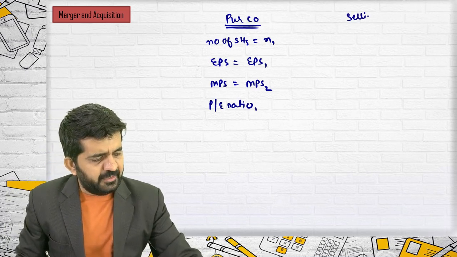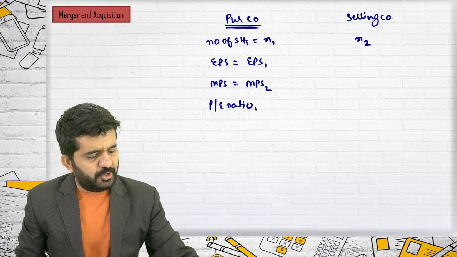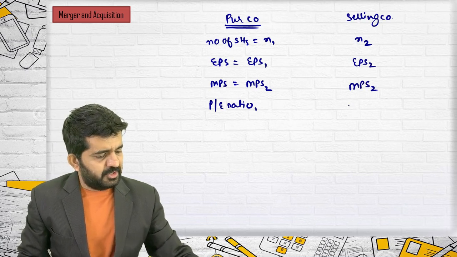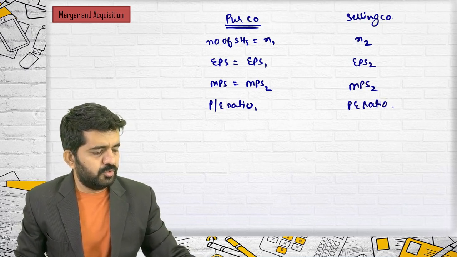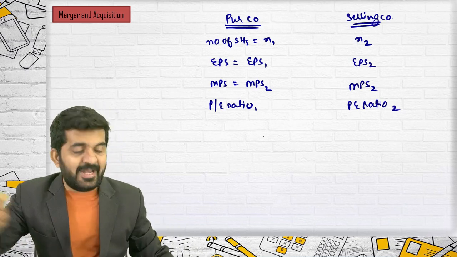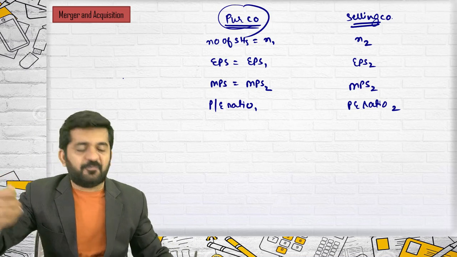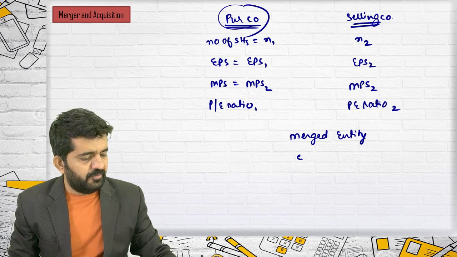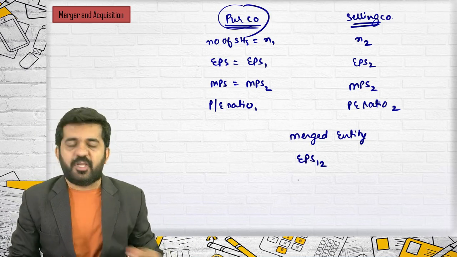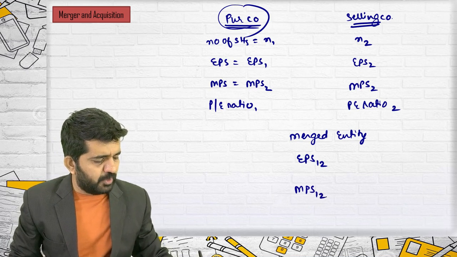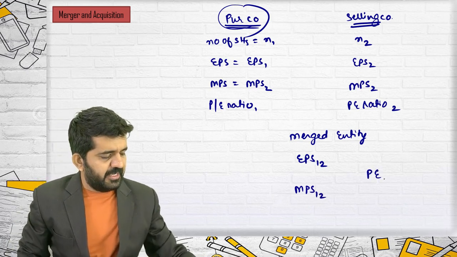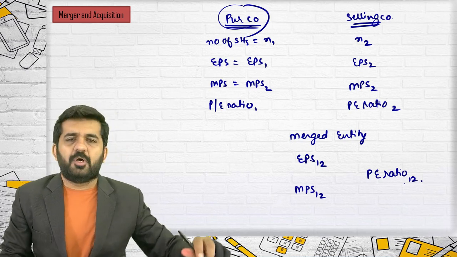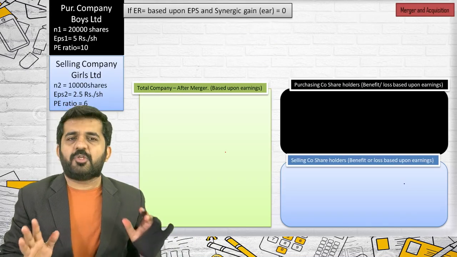For selling company, this will be N2, EPS 2, MPS 2, and PE ratio 2. For merged entity, that is the purchasing company after merger, we will be using EPS 1-2 for earning per share, MPS 1-2 for market price per share, and PE ratio 1-2 for PE ratio. This will be the notation used for solving the questions.